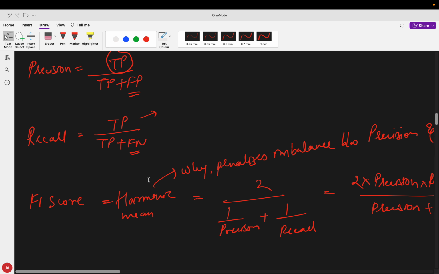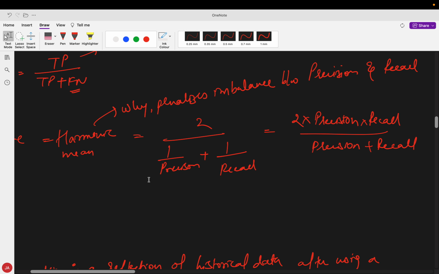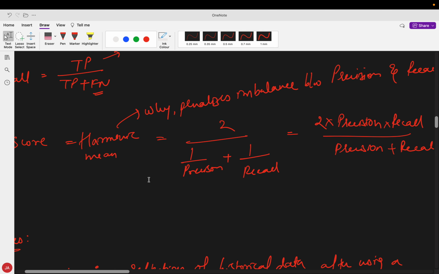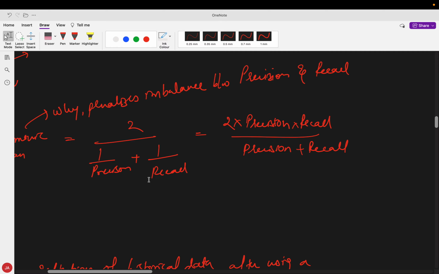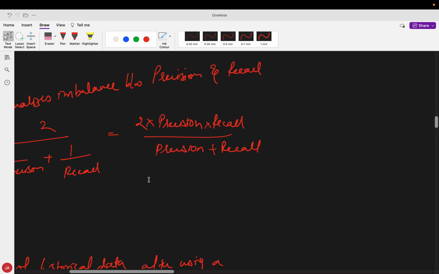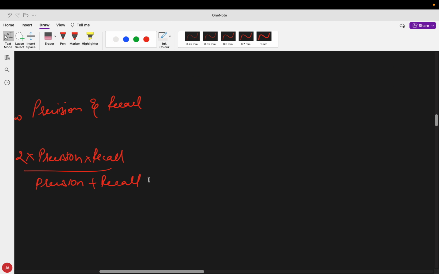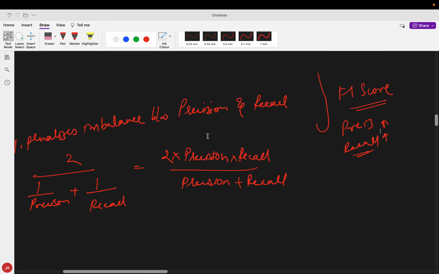So the F1 score is just the balance between precision and recall. It is the harmonic mean of precision and recall, so it becomes 2 times precision times recall upon precision plus recall. Why harmonic mean? Because the simple mean doesn't penalize the imbalance between precision and recall. So let's say we have to select an umpire. We will generally look at the F1 score of the umpire: what is the precision of the umpire and what is the recall of the umpire? Both should be high, detection accuracy and prediction accuracy, for an umpire to be a good umpire.